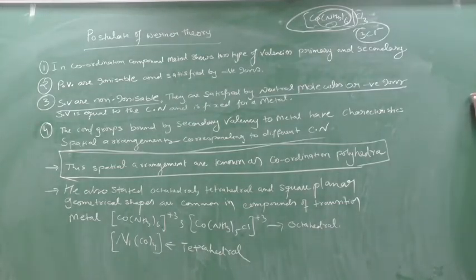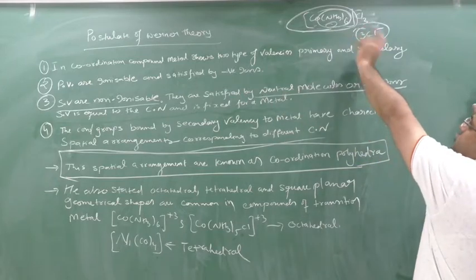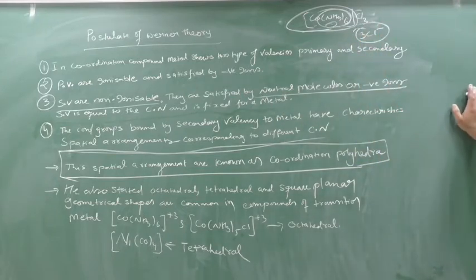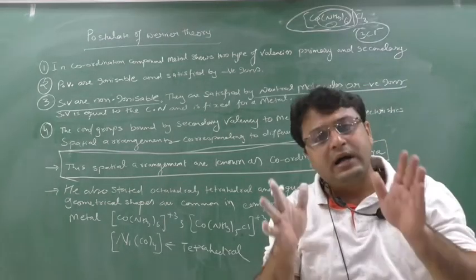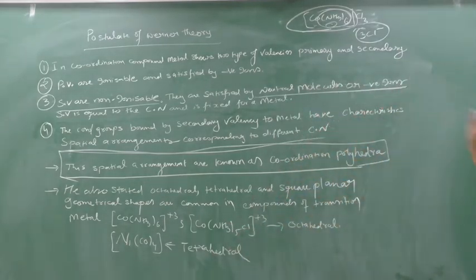Clear this part? So this is the postulate of Werner's theory. See once more, what is the first Werner postulate? In coordination compounds, the metal shows two types of valency: primary valency and secondary valency. Primary valency is ionizable, it can be ionized, it can be separated, and it is satisfied by negative ions. Whereas secondary valency is non-ionizable, it remains in the square bracket and cannot be separated. The secondary valency is satisfied either by a neutral molecule or by an anionic ligand in the square bracket, that is, negative ions.